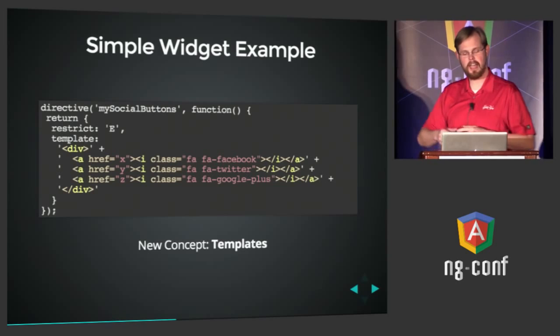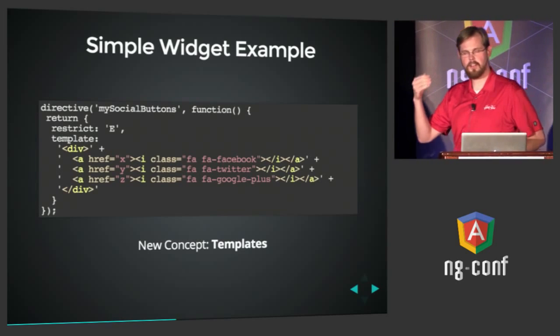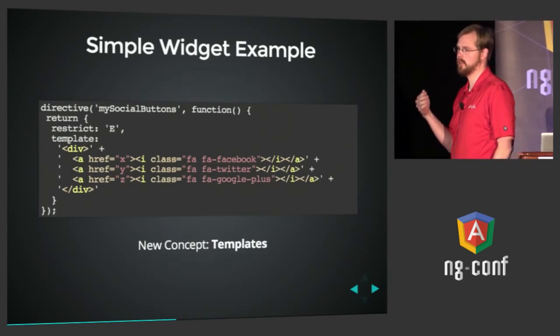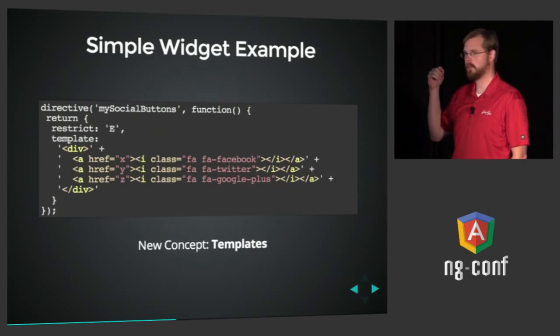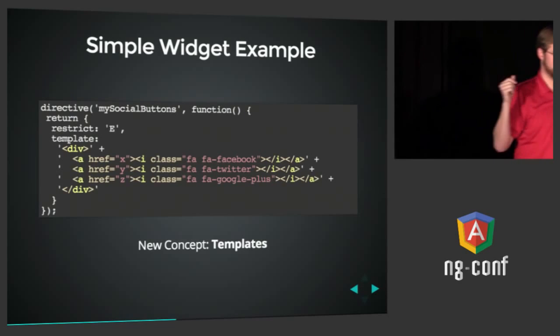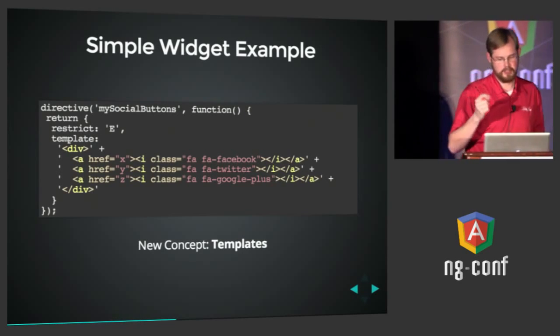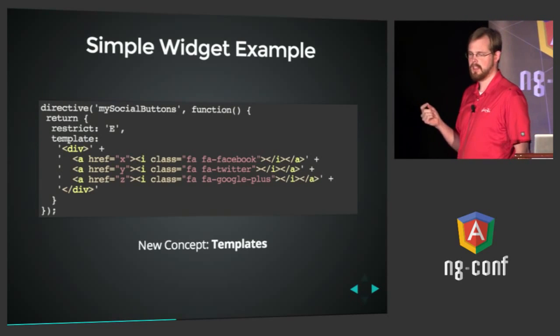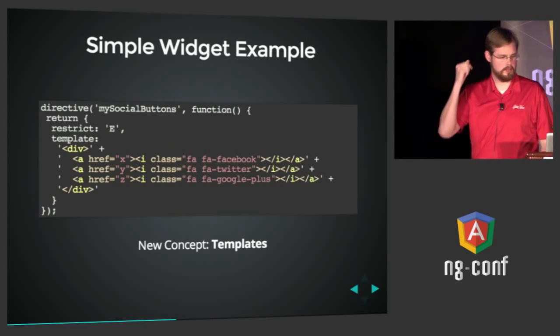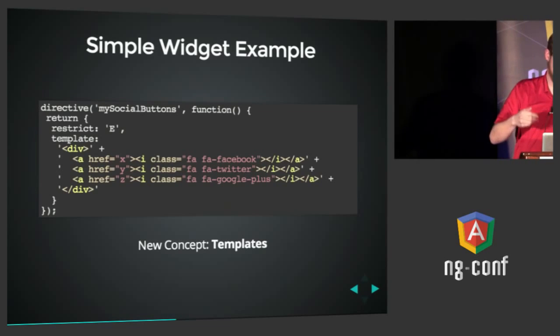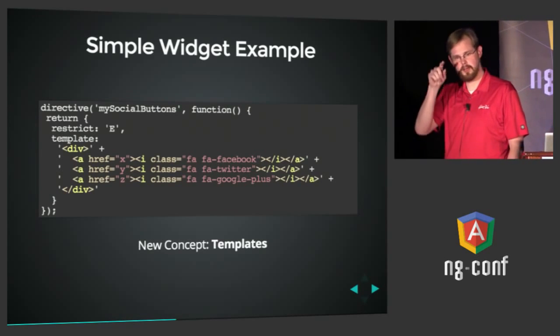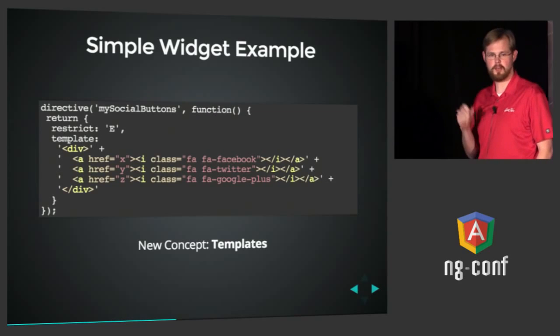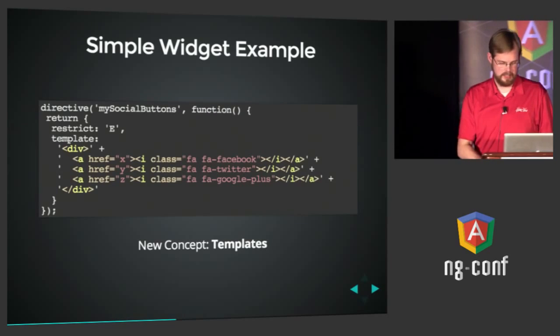And in this case, we're going to have an inline JavaScript string that describes the HTML template that we want that directive to expand to. So this is a very, very simple custom directive, but the concept that's introduced here is templates. You can type your HTML right into your JavaScript if you want. You could even put curly brace expressions inside this HTML, and they'll be expanded and bound.